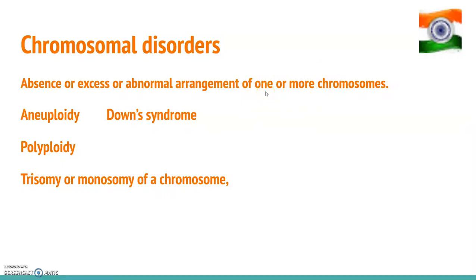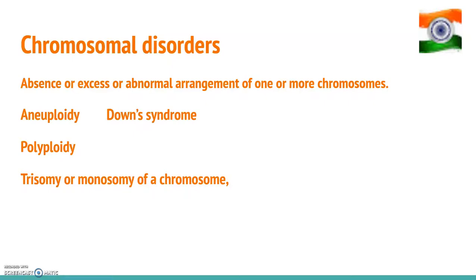Now failure of segregation of chromatids during cell division cycle results in the gain or loss of a chromosome, and that is called aneuploidy. For example, Down syndrome is a result of the gain of an extra copy of the 21st chromosome. Similarly, there is Turner syndrome that results due to loss of an X chromosome in human females.